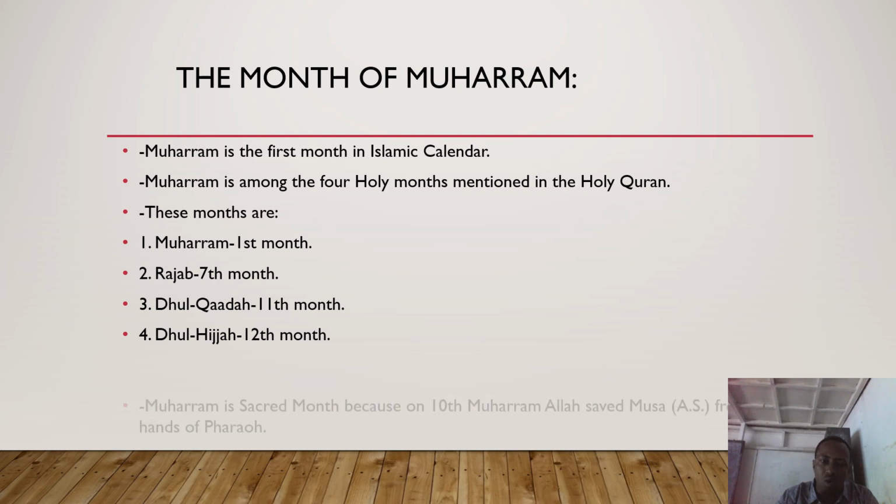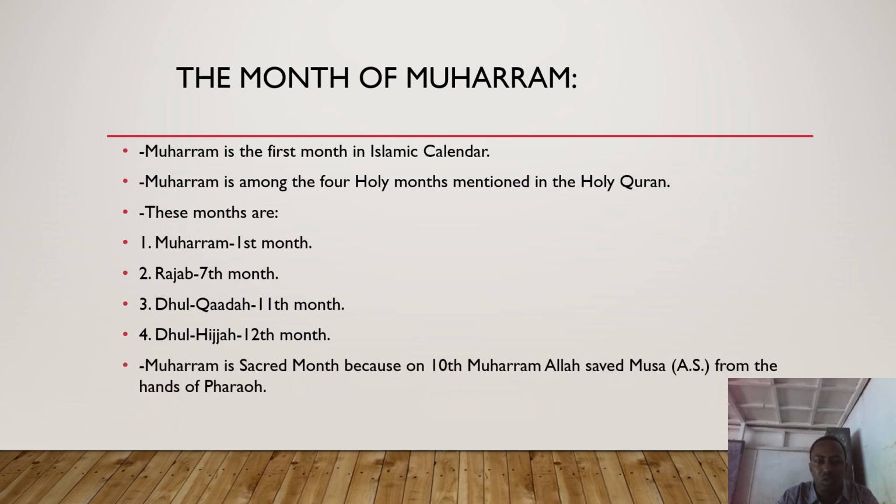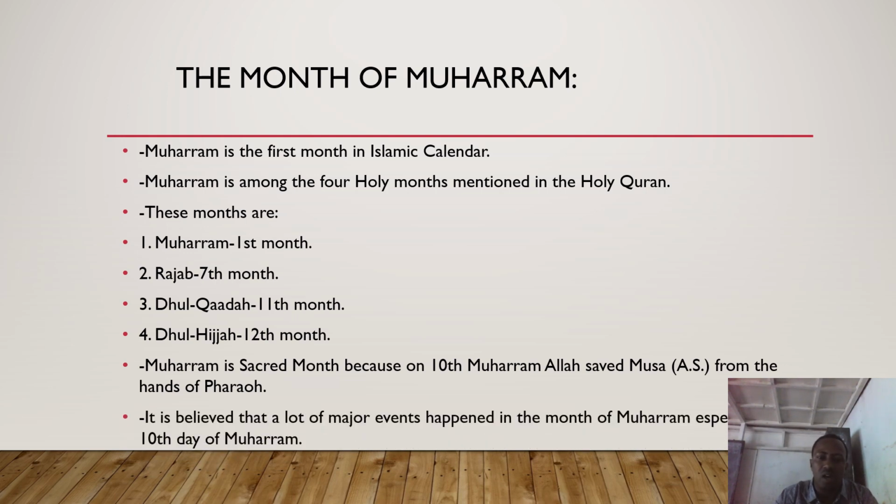Why are they called holy months or sacred months? That is a question we need to ask ourselves next. Muharram is a sacred month because on 10th Muharram, Allah subhanahu wa ta'ala saved Nabi Musa from the hands of the cruel Pharaoh. Pharaoh wanted to attack Nabi Musa alayhi salam, and Allah saved him on 10th Muharram. That is why Muharram is a sacred month. It is also believed that major events happen in the month of Muharram, especially on the 10th.